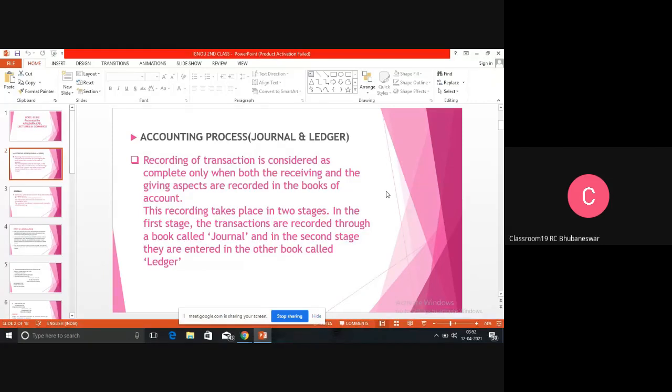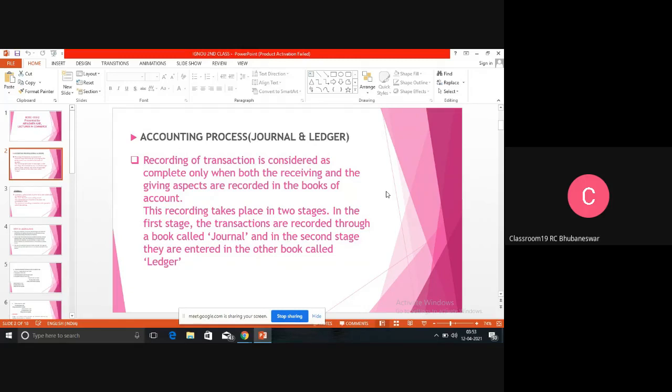You will only consider the monetary transactions. Asset purchased, goods sold, goods given to Ramo. These are the monetary transactions where money is involved. After knowing the monetary transactions, the first and foremost act is to record them in the books of accounts. So how will we record? We will record by using the golden rule, and that is known as your journal entry. Journal entry means it is a primary book where the transactions are recorded in chronological order.